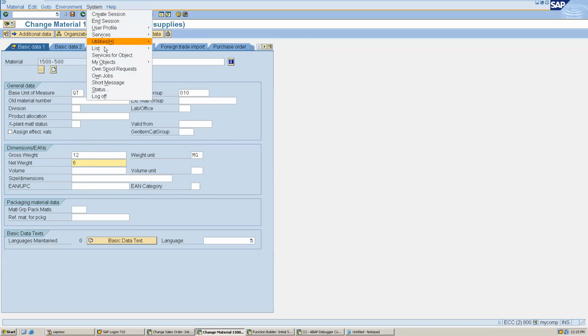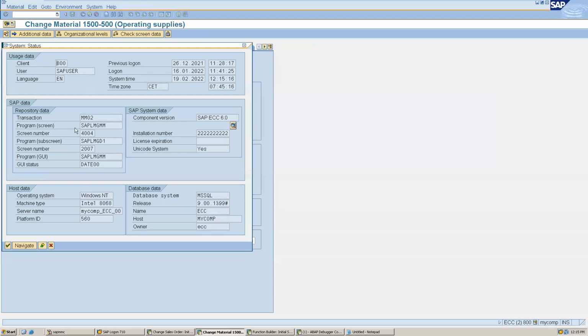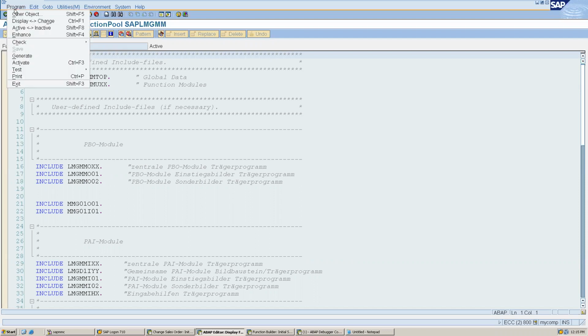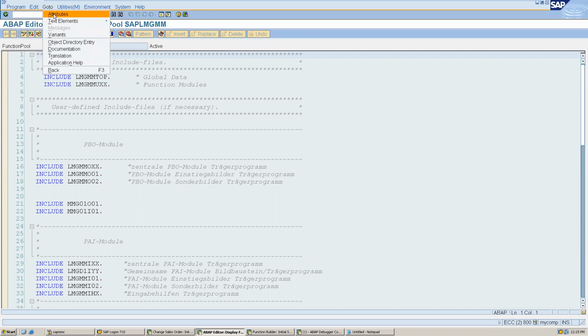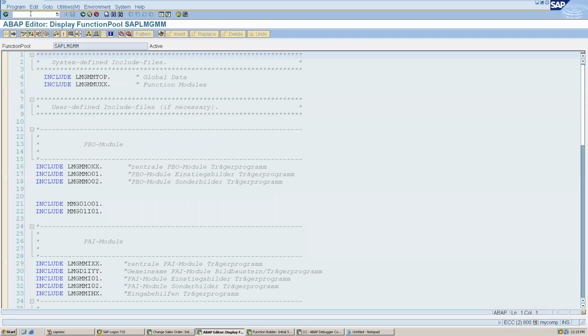For this also we have to go to the status of the program so that we can get the main program name, and we have to double click. So we got this, and here we want the package. Maybe we can go to attributes and get the package. Yes. So what is the package here? The package is MGA, right?